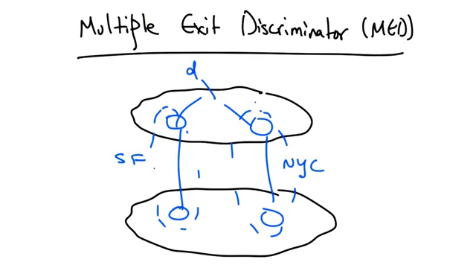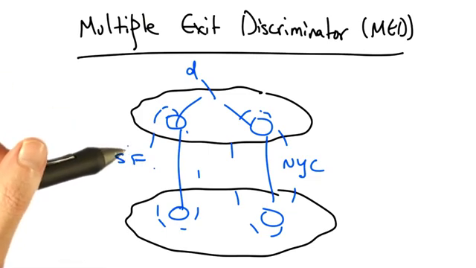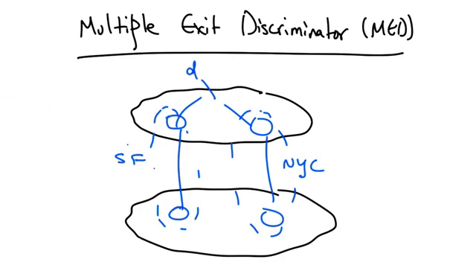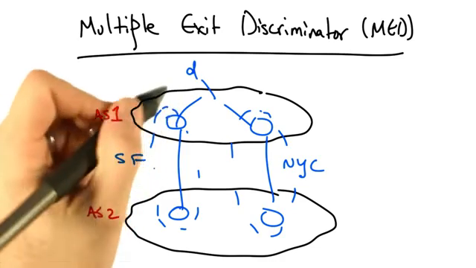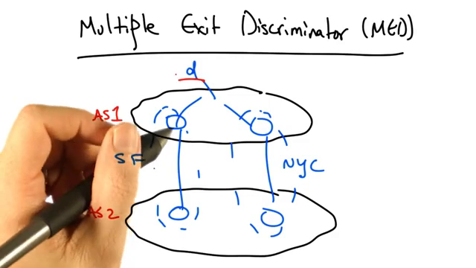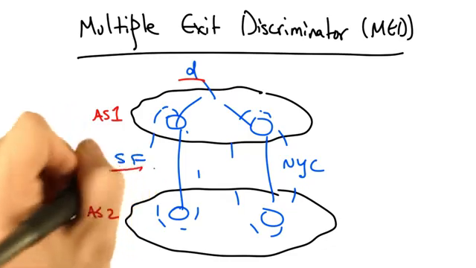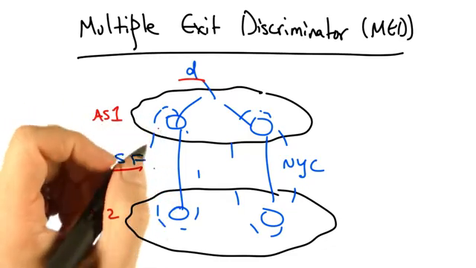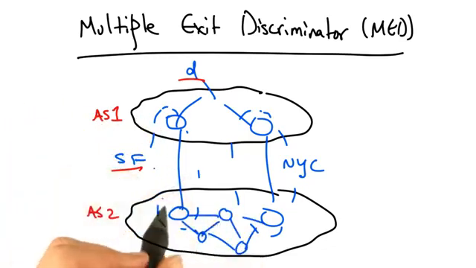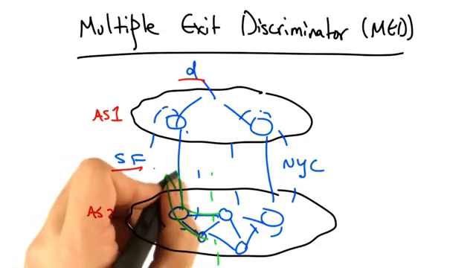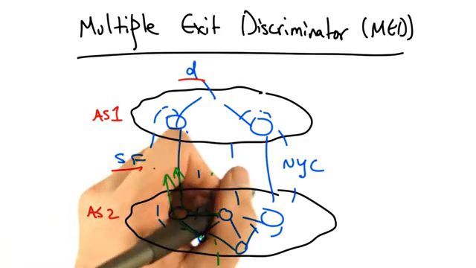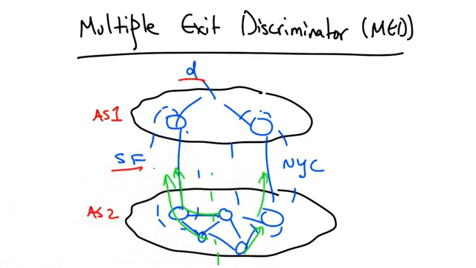Let's suppose that two autonomous systems connect in two different cities, San Francisco and New York. Let's further suppose that AS1 wants traffic to destination D to enter via New York City rather than via the peering link in San Francisco. We'll remember that all things being equal, routers inside AS2 will select the BGP route with the shortest IGP path cost to the next hop, resulting in hot potato routing. So some routers would select the San Francisco egress, and other routers might select the New York egress.